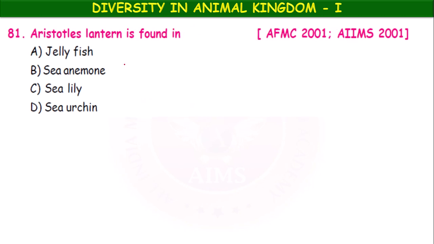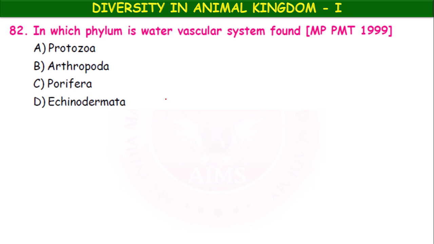Aristotle's lantern is found in jellyfish, sea anemone, sea lily, sea urchin. Okay, jellyfish, sea anemone, sea lily are all coelenterates, but Aristotle's lantern is present in echinoderms. So sea urchin is an echinoderm, here option D. In which phylum is water vascular system found? Protozoa, Arthropoda, Porifera, Echinodermata. Echinodermata.